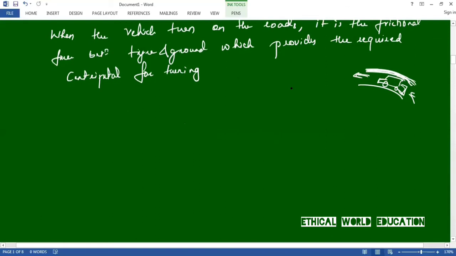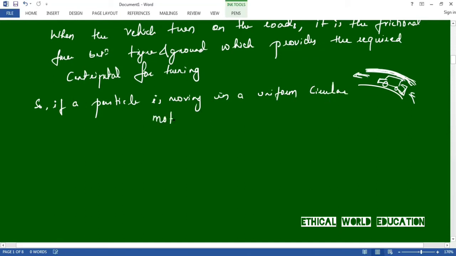So if a particle is moving in a uniform circular motion, the first point is that its speed is constant.